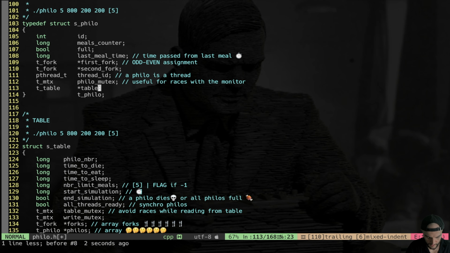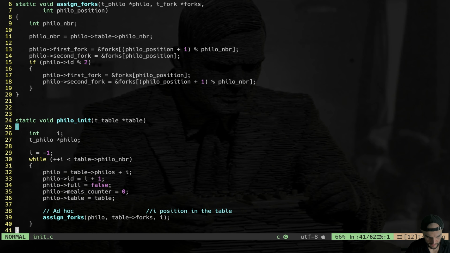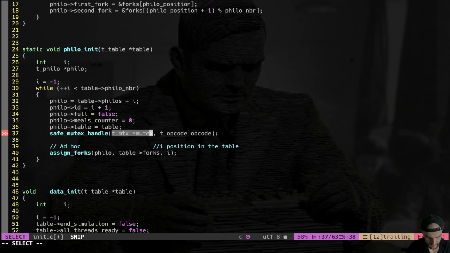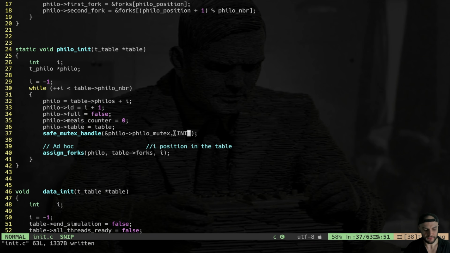All right, we go back to init, and for philo init, for every philo, we have to init also the mutex. So safe mutex handle, philo mutex. Operation code is gonna be, of course, init. Okay, like that. So now every philosopher is gonna have his internal mutex that is gonna lock and unlock to